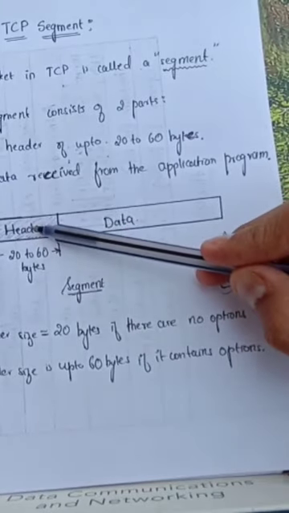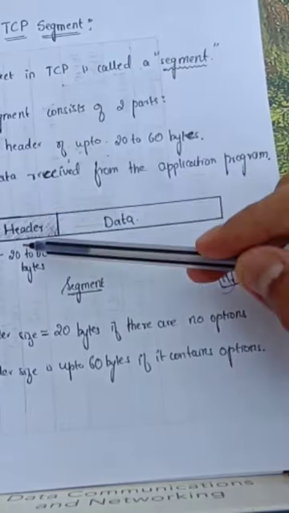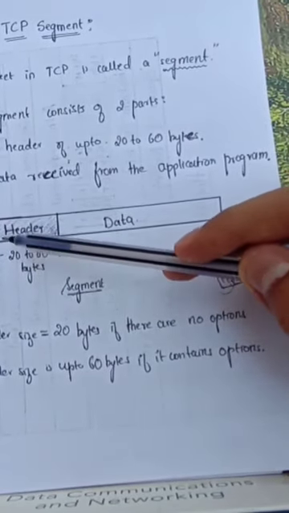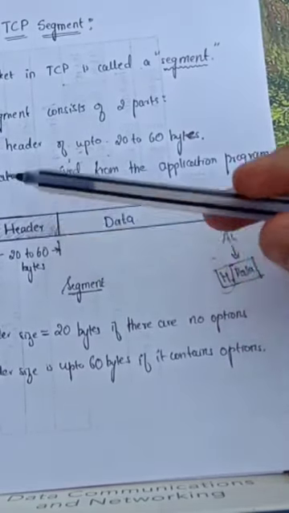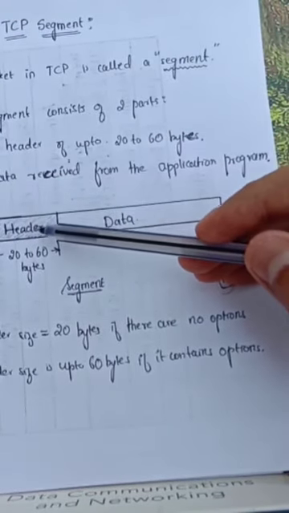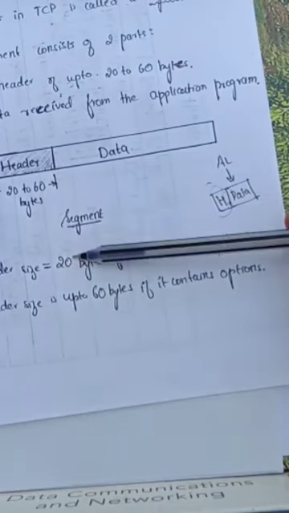The size of the header should be a minimum of 20 bytes and it can go to a maximum of 60 bytes. The size of the header should be a minimum of 20 bytes. If it is not so, the communication may get disturbed. Hence, it has to be a minimum of 20 bytes. Header size is equal to 20 bytes if there are no options included in the header. What are options? We'll discuss them later.